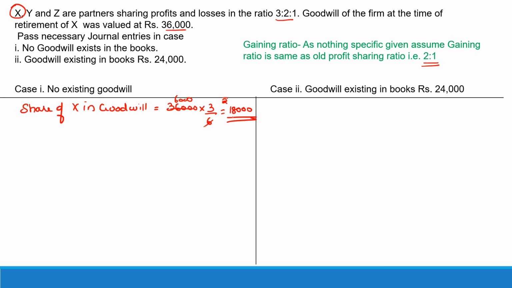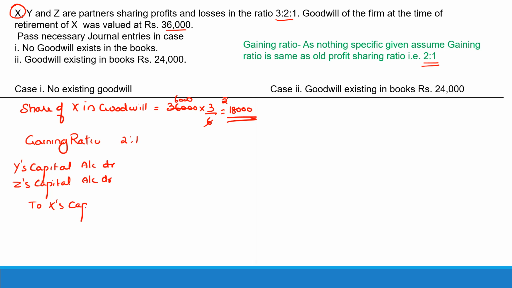Now this would be given by Y and Z in the gaining ratio of 2:1. Therefore, what would be the journal entry? We would debit the gaining partners' capital accounts. So Y's capital account debit, Z's capital account debit, to X's capital account, that is the retiring partner's capital account.